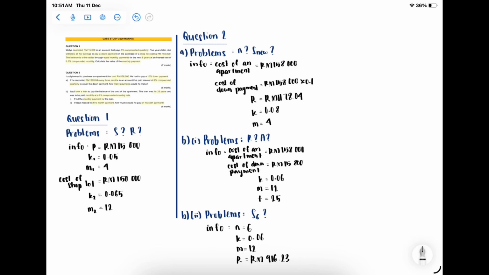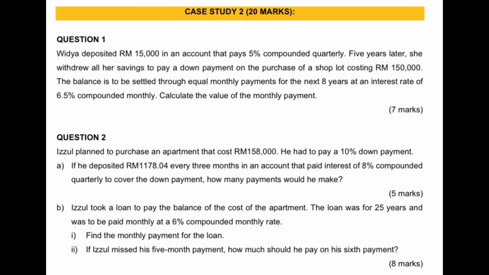These are all the information that are taken out for all the questions in case study 2. Case study 2, question 1. Vida deposited RM15,000 in an account that pays 5% compounded quarterly. 5 years later, she withdrew all her savings to pay a down payment on the purchase of a shop lot costing RM150,000. The balance is to be settled through equal monthly payments for the next 8 years at an interest rate of 6.5% compounded monthly. Calculate the value of the monthly payment.